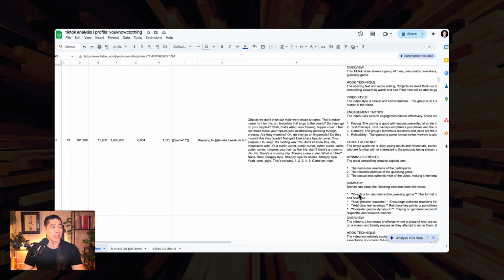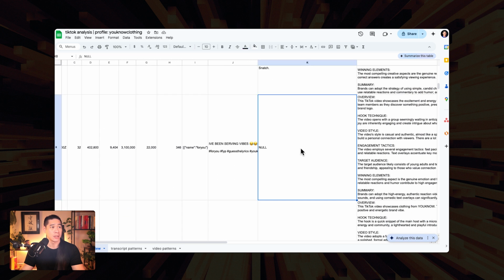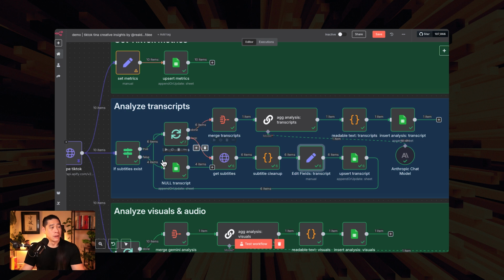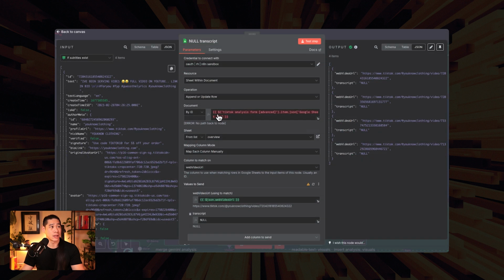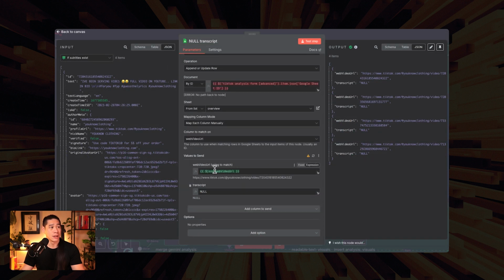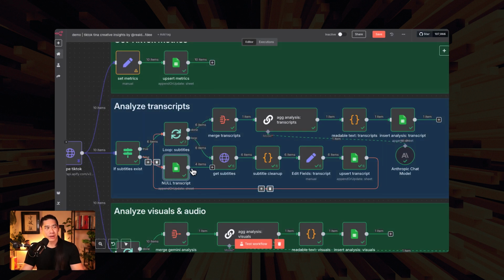And for ones that have no transcript, we're going to have a null. If subtitles do not exist, if subtitles exist is false, then all we're doing here is saying find this web video URL and insert null into the transcript. I jumped a little bit ahead there with the false. Let's go back to the loop.